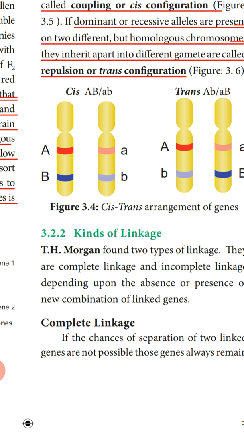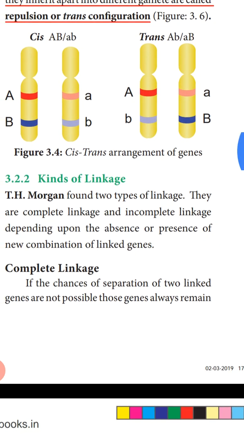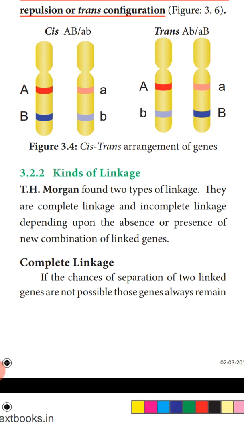Next, we are going to study the kinds of linkage. T.H. Morgan found two types of linkage: complete linkage and incomplete linkage, depending upon the absence or presence of new combinations of linked genes. So here Morgan classified the linkage into two, complete and incomplete, depending upon the recombinants. How many new types of recombination are obtained? Based on that, they classified the linkage into complete linkage and incomplete linkage.